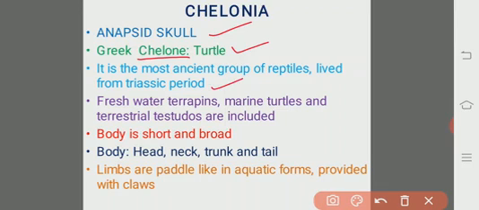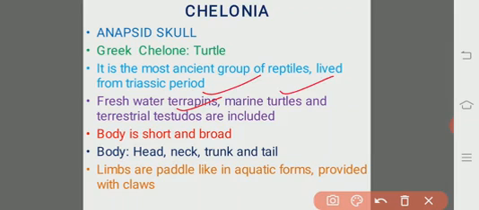The organisms included are the freshwater terrapins, the seawater turtles and the terrestrial testudos. So all of them are basically tortoises.